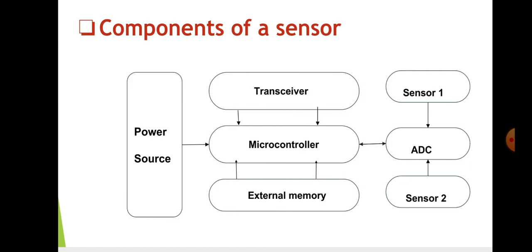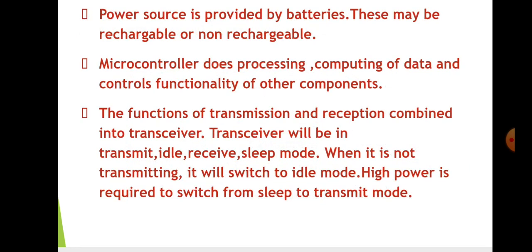So these are the components of a sensor node: power source, transceiver, microcontroller, external memory, sensor, ADC. Power source is provided by batteries. So sometimes they also adopt solar power. Since human intervention is done at a minimum rate, they have to stick to low power consumption. So some technologies like dynamic voltage scaling, dynamic frequency scaling are being adopted by them for low power consumption.